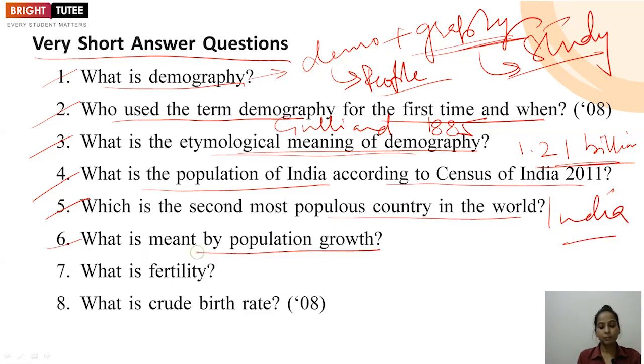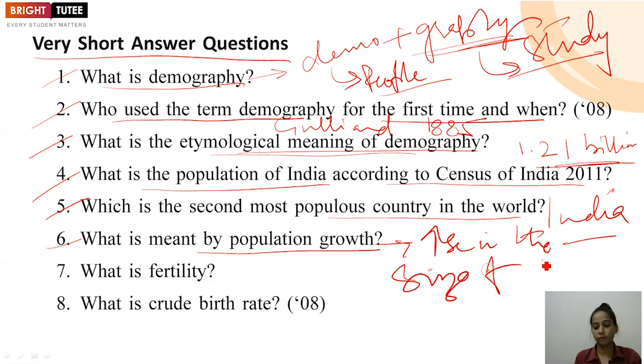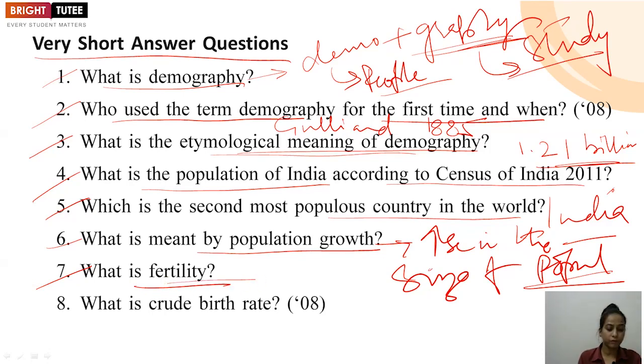What is meant by population growth? You need to explain the meaning of this term. We define population growth as an increase in the size of population. What is fertility? You can say that the number of children born to a woman is known as fertility.